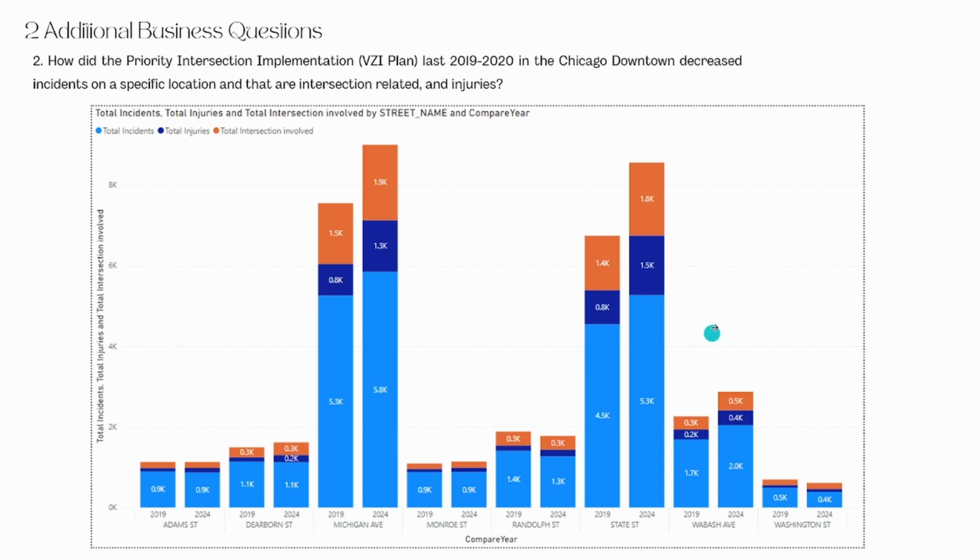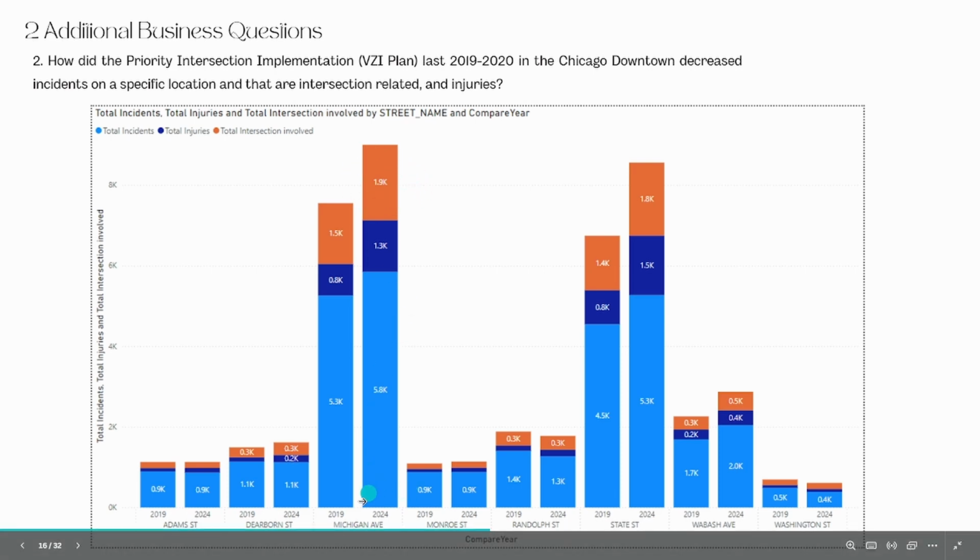And I would also like to add that even though there's no decrease in incidents and intersection involvement, it helps to think: even though there was a 400 increase, what if there was no implementation, it could reach 3,000 or 2.5k, especially since the population is growing and more people are living or working there. Only Washington has a decrease, but the implementation is still ongoing there. So next.